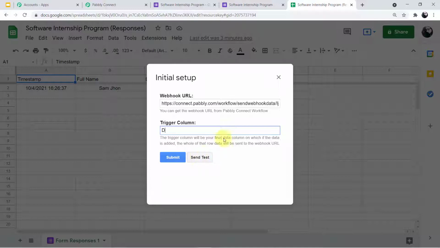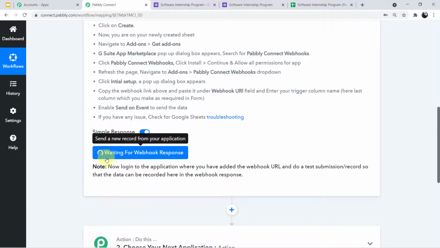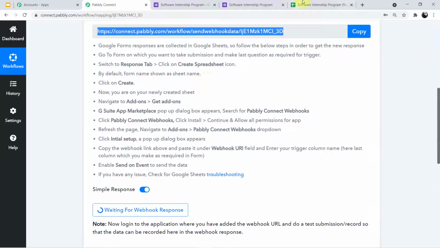But before that, guys, we want these responses to be captured in Pabbly Connect. So go back to Pabbly Connect and see if the status is showing waiting for webhook response or not. If it is not, simply click here and it will automatically convert into waiting for webhook response.